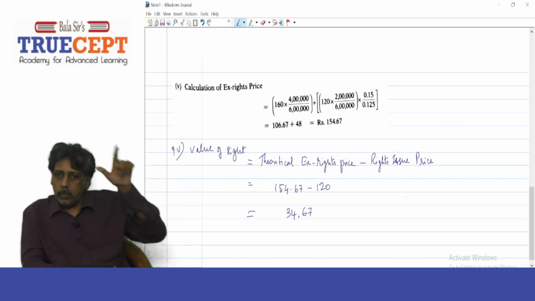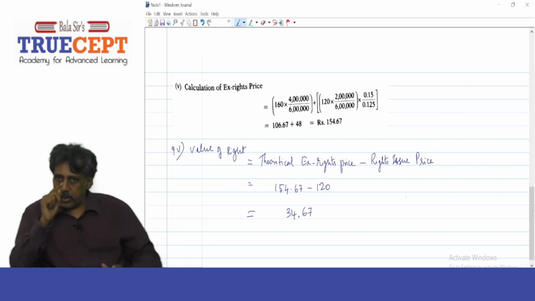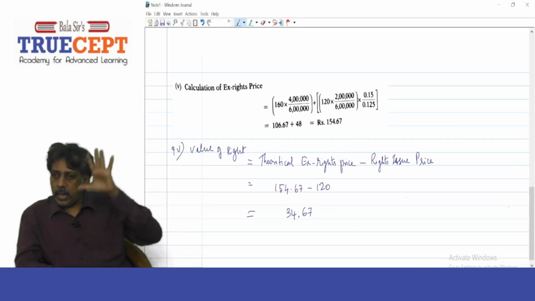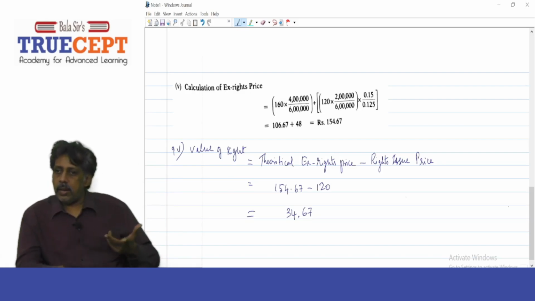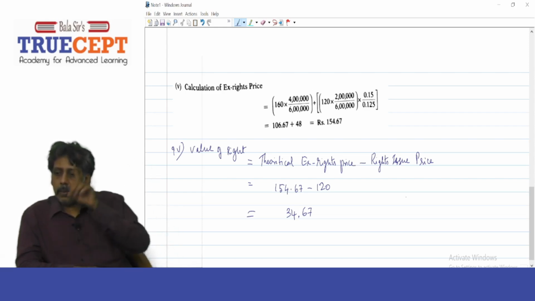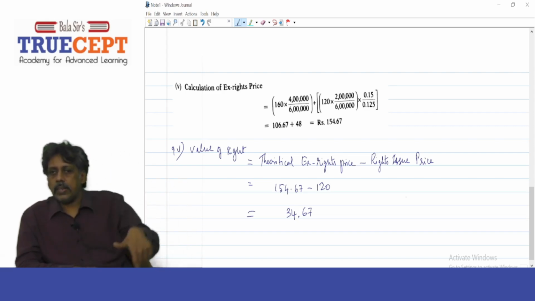Guys, this sum is from the CMA examination. Is it marked out there? The question is marked CWA final, December 2005. This sum is actually taken from an ACCA textbook. So learn this sum really well for your examination. You don't find such an example in your study material.